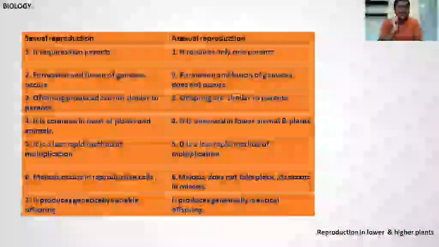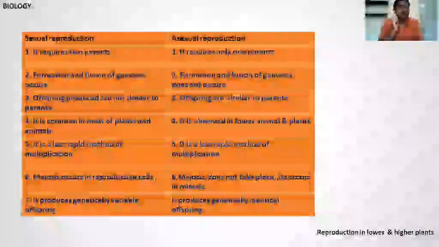But asexual reproduction requires only one parent. It is uniparental, either a male parent or a female parent, but it requires only one parent.